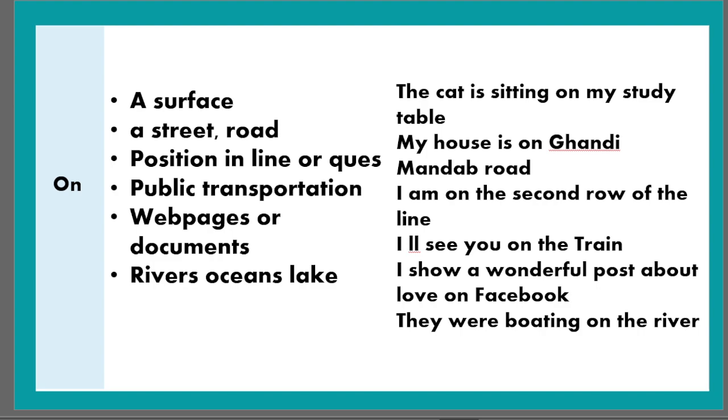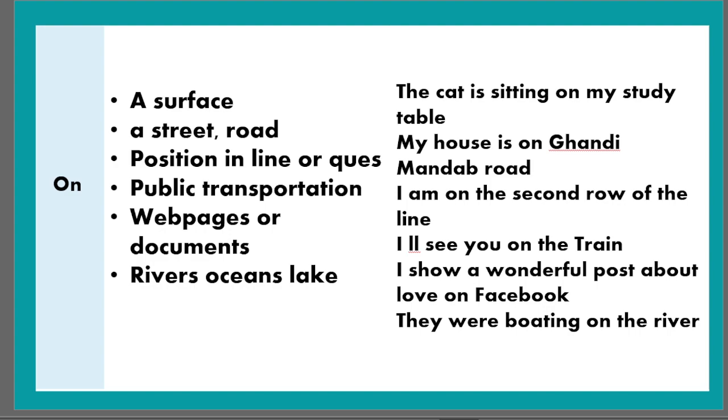Web pages or documents. So when we talk about web pages, things which are on the internet, or documents, we use the preposition on. Like in this example, I saw a wonderful post about love on Facebook. So Facebook is a social media web page on the internet. So we use the preposition on. Like I posted a new post on Instagram, but not in Instagram.